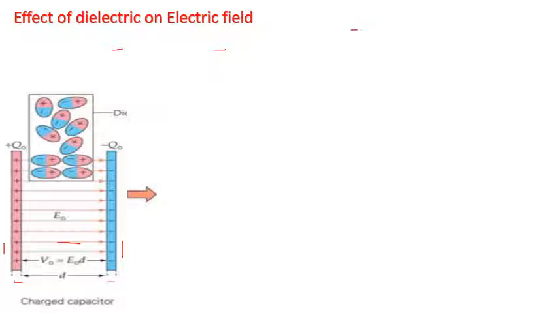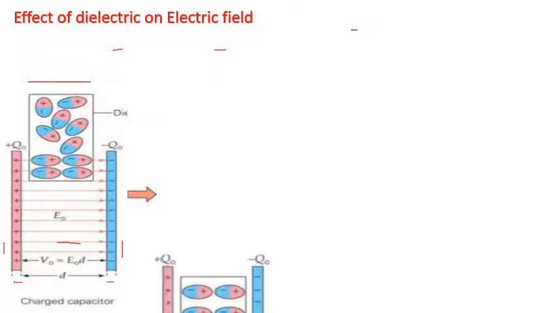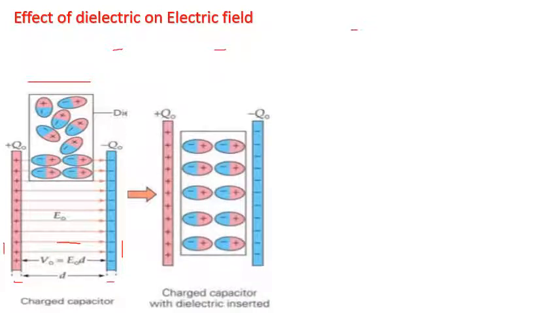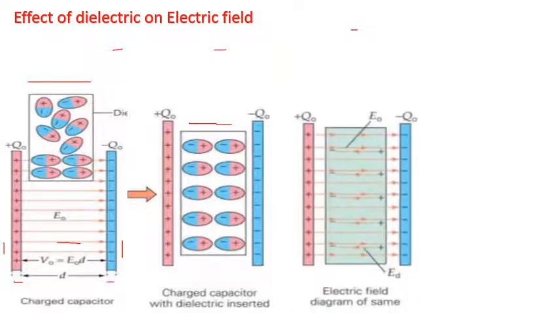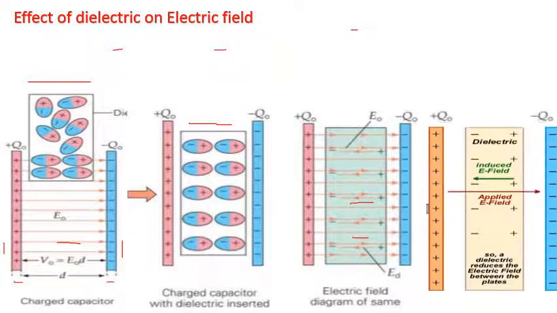If a dielectric, which may be polar or non-polar, is kept between these two plates, what will happen? It gets polarized and a polarizing field is produced. Imagine this induced or polarized field is in this direction while the applied field is in this direction.